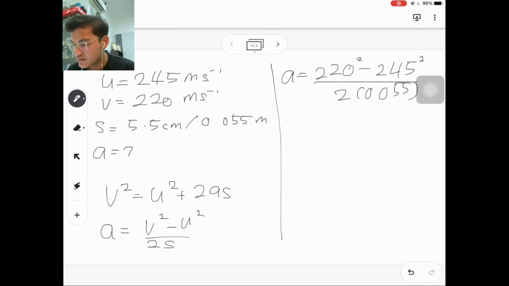Just put it into your calculator, and we will get negative 0.16 exponent 5. The negative sign indicates that it is decelerating.